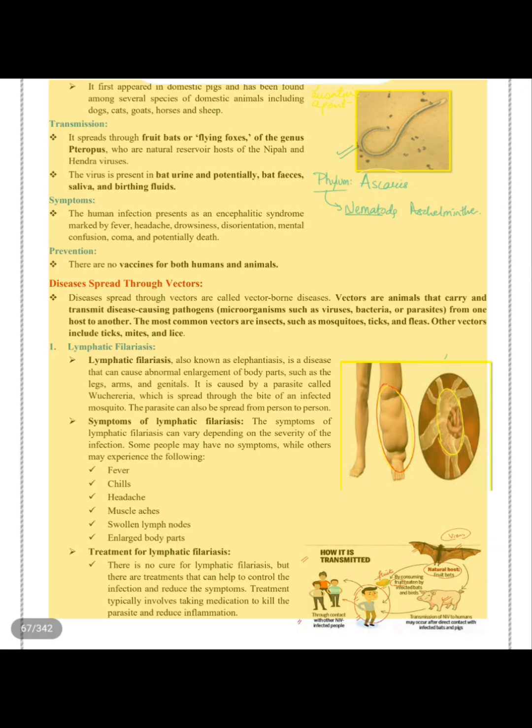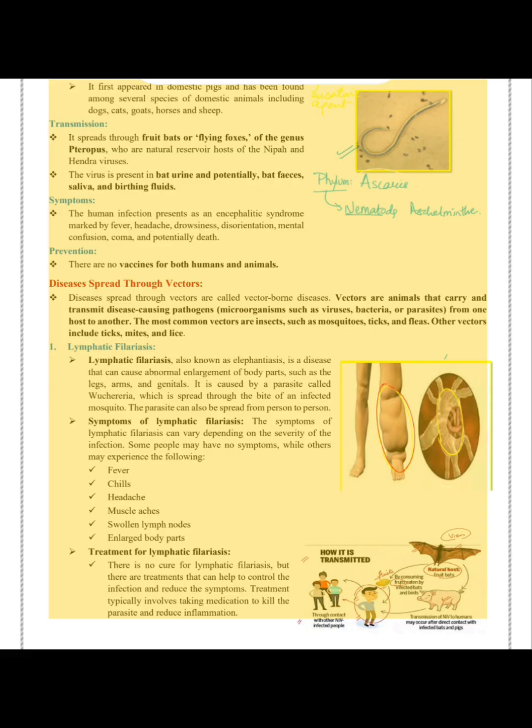The disease is named after a village in Malaysia, Sungai Nipah, where it was first detected. It first appeared in domestic pigs and has been found among several species of domestic animals including dogs, cats, goats, horses and sheep. Transmission. It spreads through fruit bats or flying foxes of the genus Pteropus, who are natural reservoir hosts of the Nipah and Hendra viruses. The virus is present in bat urine and potentially bat feces, saliva, and birthing fluids.